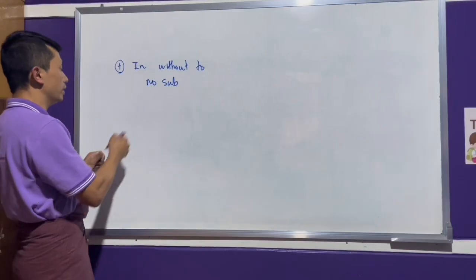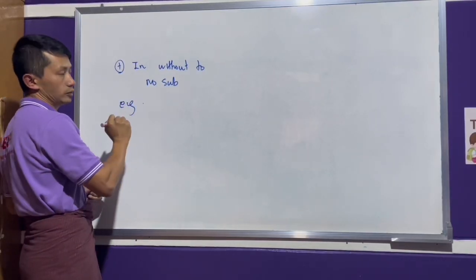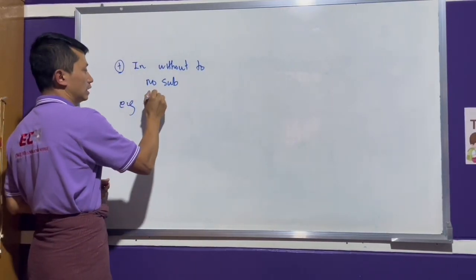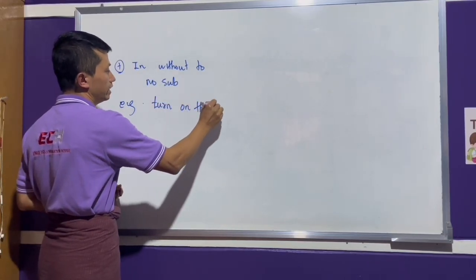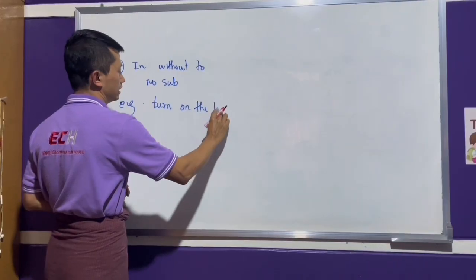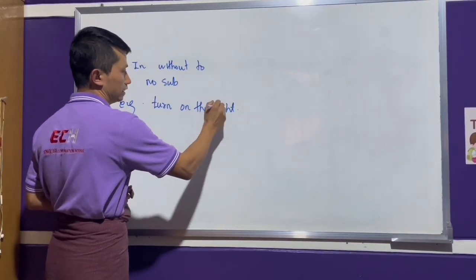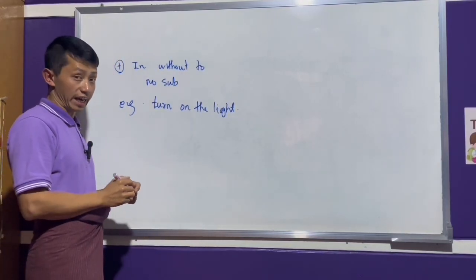Okay, example: turn on the light. Turn on the light.